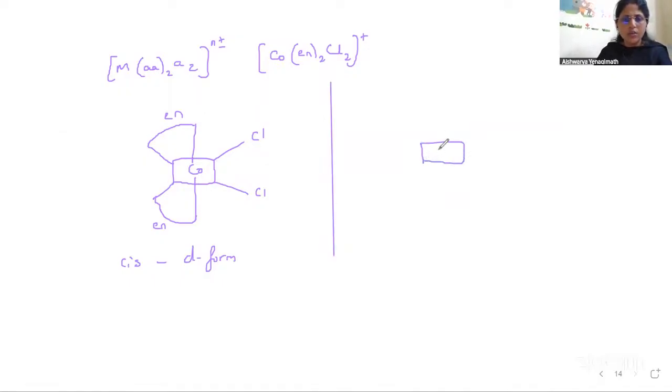Co here, Cl. Here we have En and here we have En. Yes. So this is also cis, but it is the L form, it rotates the plane polarized light towards the left side.